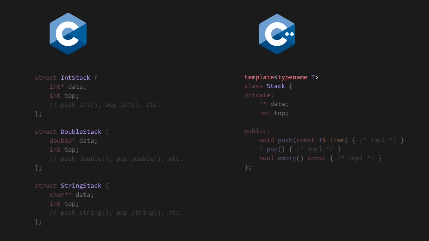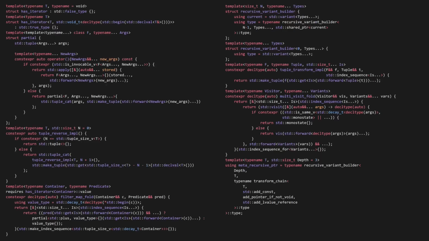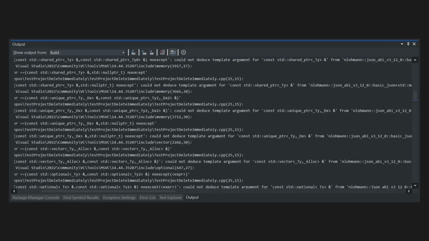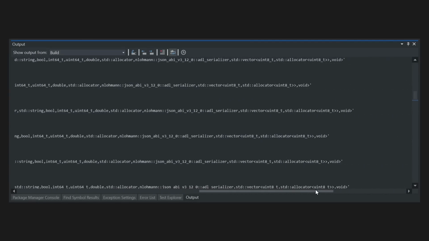Templates are incredibly powerful in ways that I can't even begin to explain, but there are a number of problems. First of all, they can get extremely complicated. There's an 800-page textbook solely on C++ templates. Second of all is that they produce enormously long cryptic error messages that are incredibly difficult to decipher. These errors frequently take up an excessive amount of horizontal space. I can't get them to fit on my screen, even on my 4K monitor.